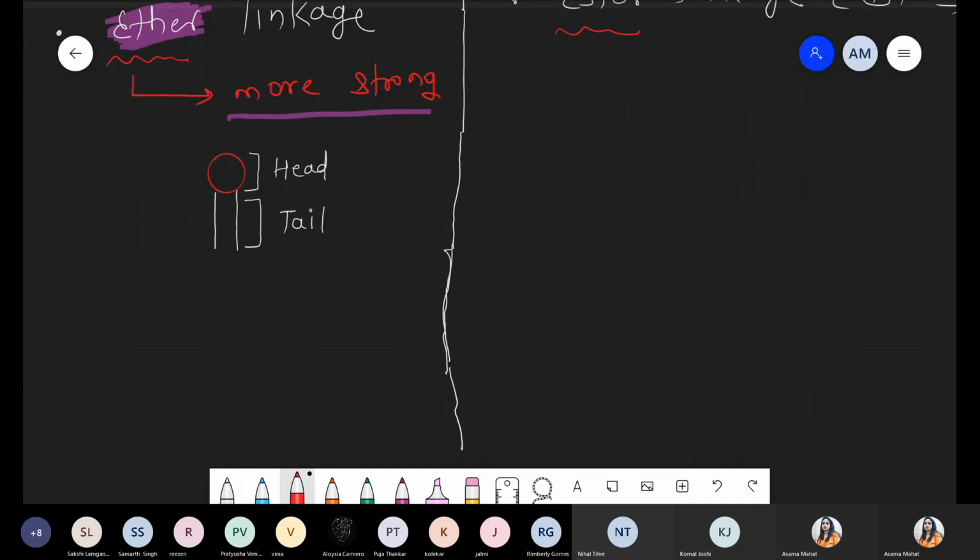Now whenever we are talking about the head, it is hydrophilic, means it can easily interact with water. And the tail is hydrophobic, it repels from the water. That's why the tail is always present at the core of the membrane. But this head and tail get joined with the help of some linkage at this region. Head is globular, tail is a long elongated fatty acid chain, that's why it is called a tail.